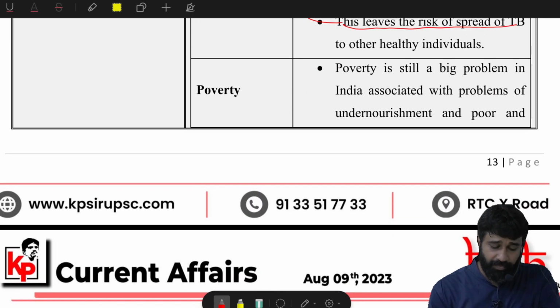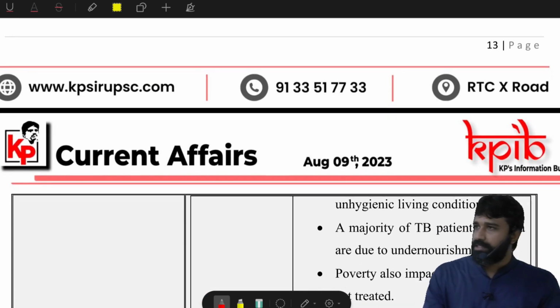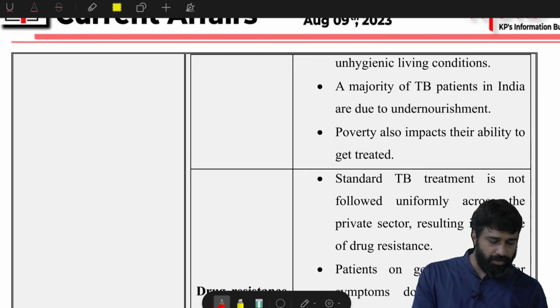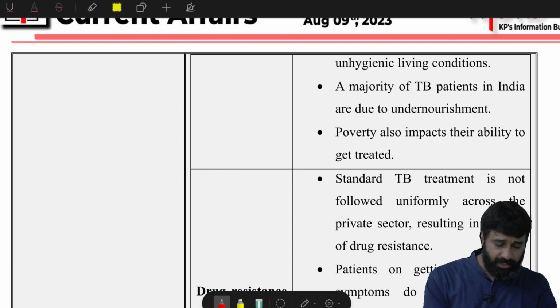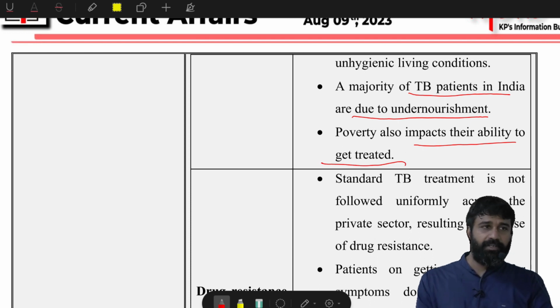Next, the poverty issue. It is still a big problem. India is associated with problems of undernourishment. 40% of TB cases are associated with undernourishment, isn't it? Just now we have gone through the statistics. A majority of TB patients in India are due to undernourishment, and poverty also impacts their ability to get treated.